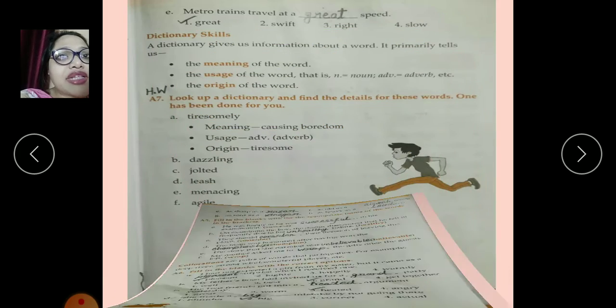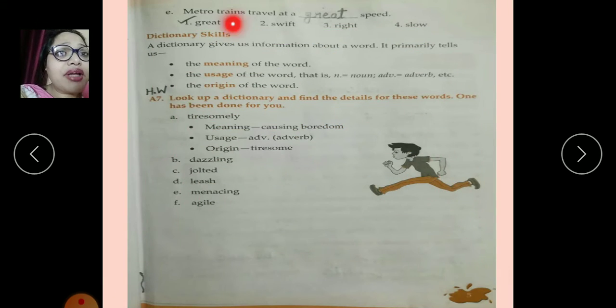Moving on to the next part. Metro trains travel at a great speed. All of us know about the speed of the metro. So its speed is huge. So it's great speed. Now, children, look over here. This A7 you need to do as homework, where you need to find the meanings of these given words from the dictionary and write them over here.